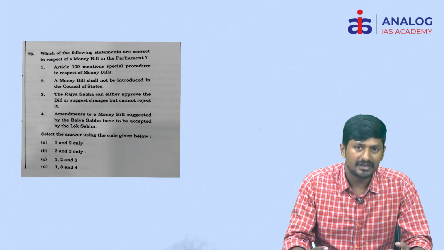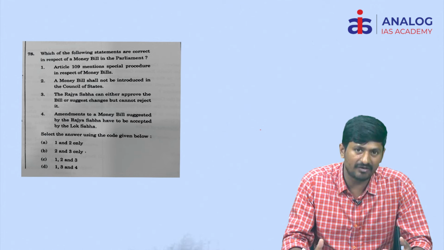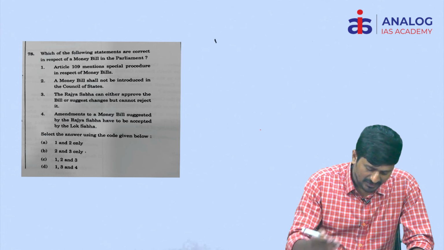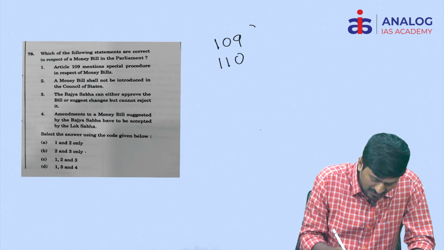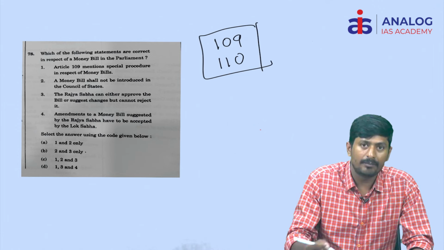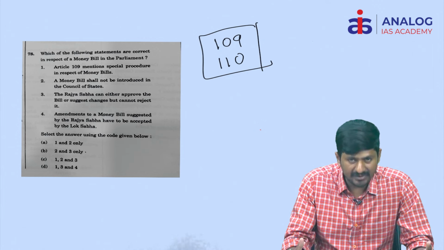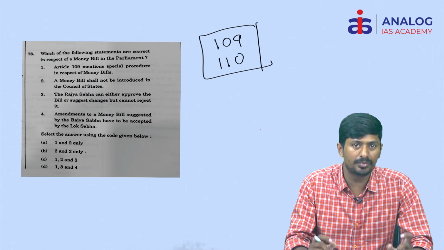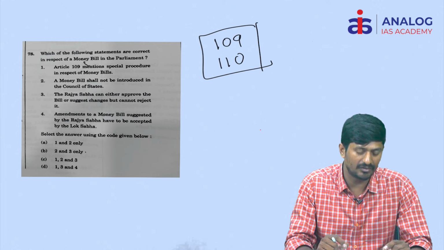Okay, next, coming to the next statement, which of the following statements are correct with respect to money bill of the Parliament? In order to understand the money bill, there are Article 109 and Article 110 of the Constitution. These two provisions deal with the money bill. Of course it is mentioned elsewhere, but originally these two provisions clearly give the details of the money bills.